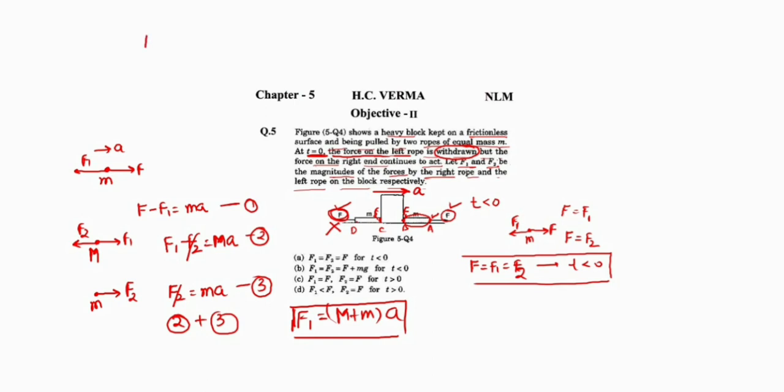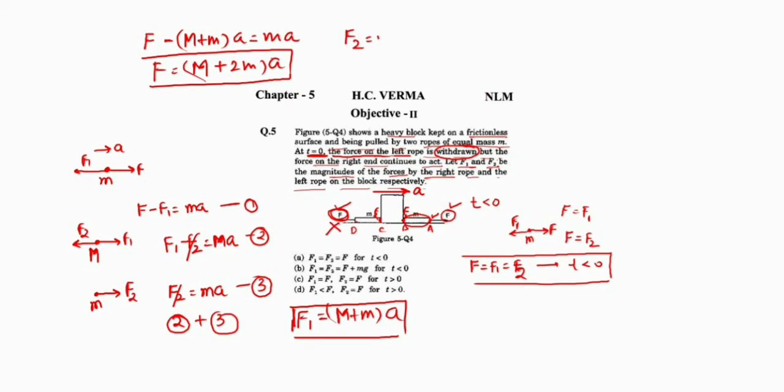First equation: F minus (M plus m) into A equals ma. So F equals (M plus 2m) into A. This is the value of F. And F2 is ma by the third equation, or we can find the value of F2 from equation number 2.